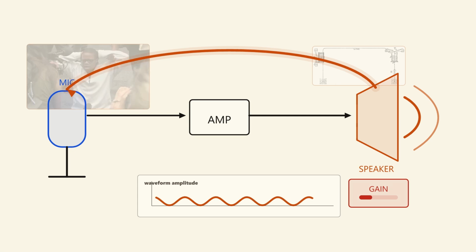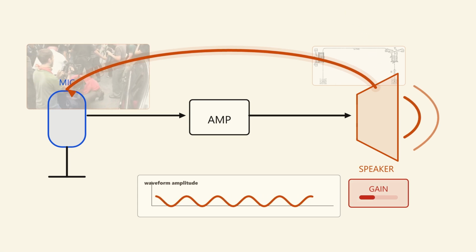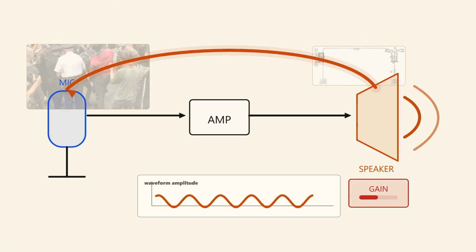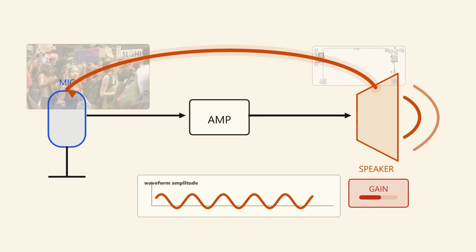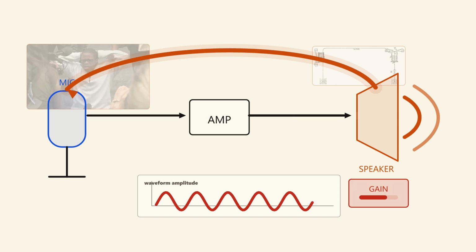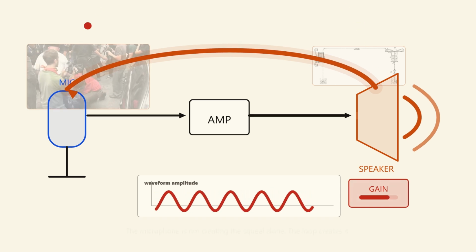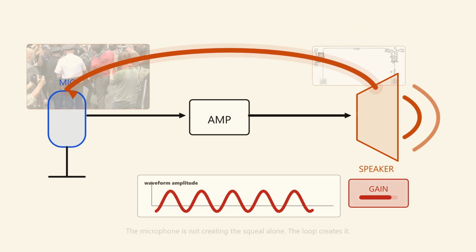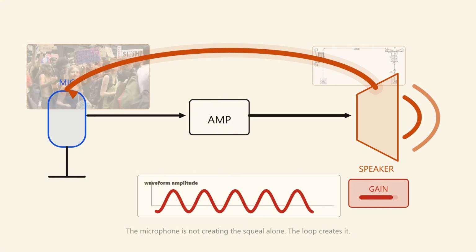This is why feedback squeal can feel sudden. The first signal may be tiny, but the loop does not care where it began. It only receives the new input, boosts it, and sends it around again. The visible return arrow is the danger. If the path is open and the gain is high, the room becomes part of the circuit, not just the setting.